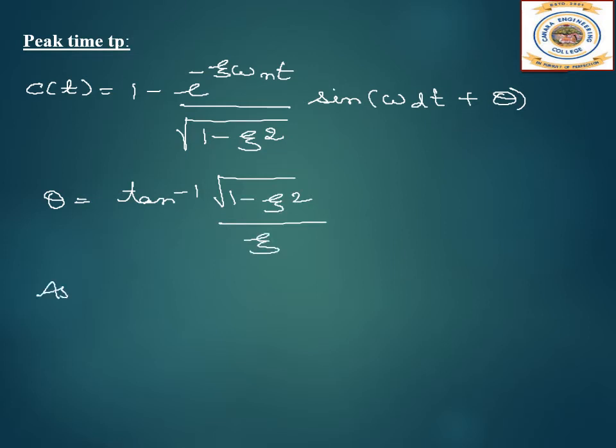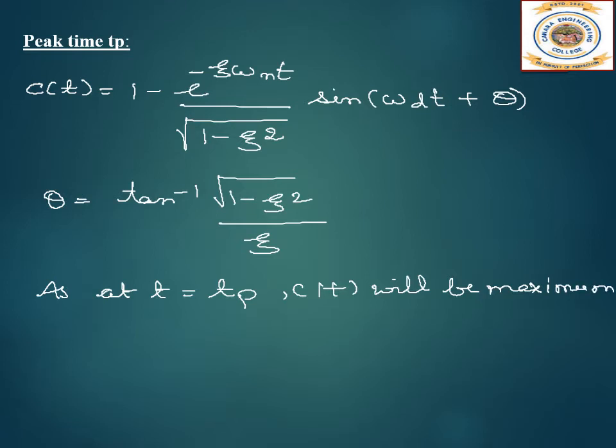As at t is equal to tp, this is the peak time, C of t will be maximum, so the derivative dc of t by dt at t equal to tp will be equal to 0. So we have to differentiate C of t with respect to t. Let us differentiate that and write what we get.